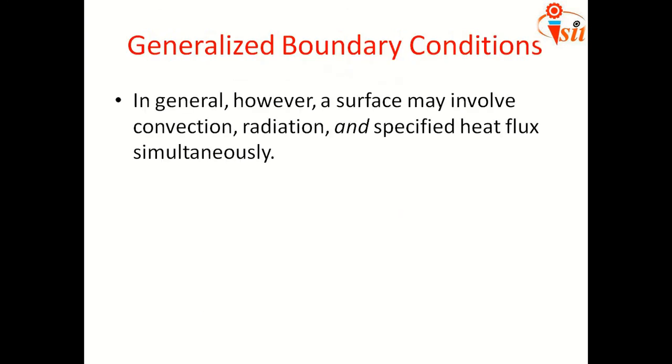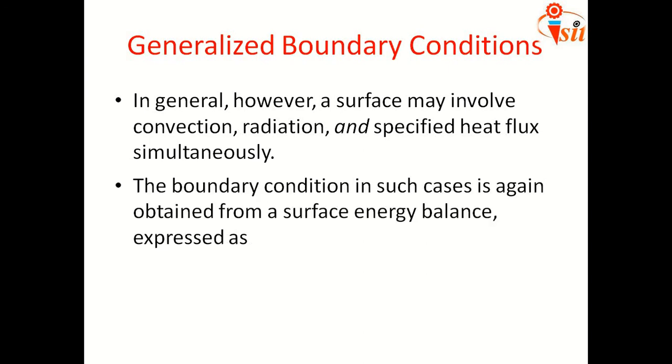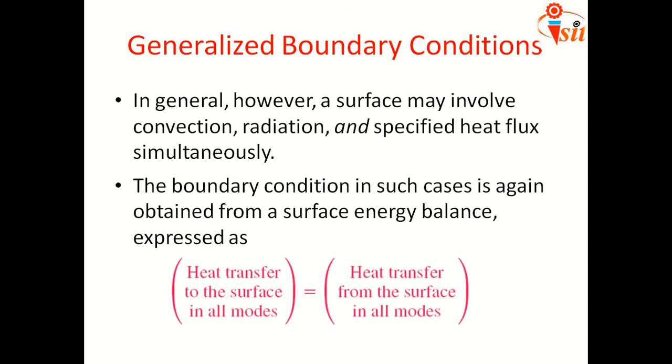Then generalized boundary condition. In general, however, a surface may involve convection, radiation, and specified heat flux simultaneously, meaning a combination of all these. Then in that case, the boundary condition is obtained from the surface energy balance equation, meaning the energy comes in and energy goes out: heat transfer to the surface in all modes and heat transfer from the surface in all modes. So if it is a combination of all these, then we need to consider it as a generalized boundary condition, right?